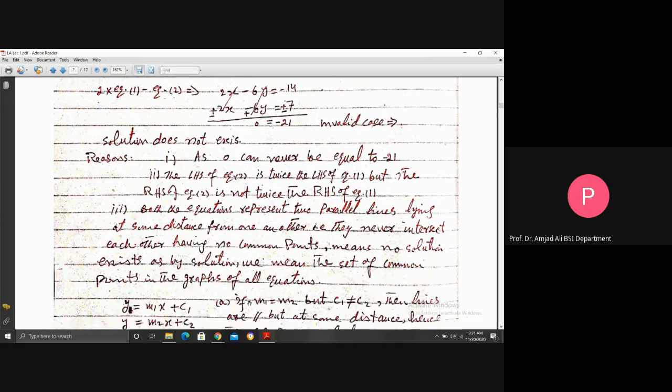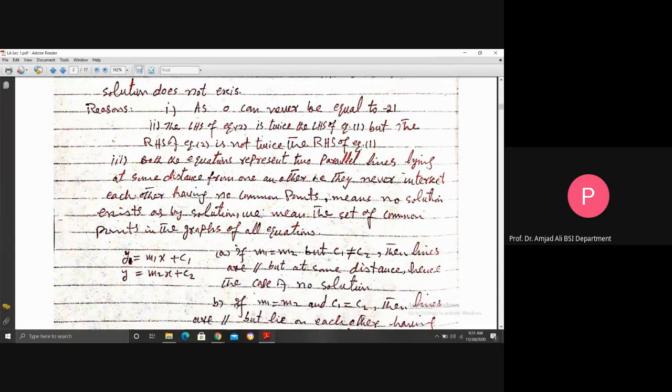And you see here, this is the y-intercept form of the equation of a line. y is equal to m1x plus c1. This is one line. y is equal to m2x plus c2. This is another line. Case 1, if m1 is equal to m2, here m1 is the slope of this line and c1 is the y-intercept of this line, that is, the line intersects the y-axis at c1. And m2 is the slope of this line, c2 is the y-intercept.